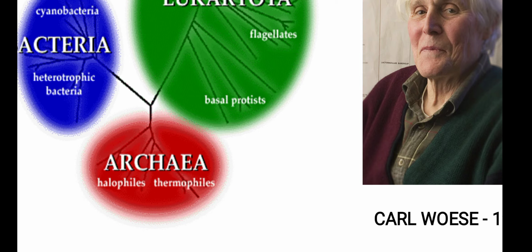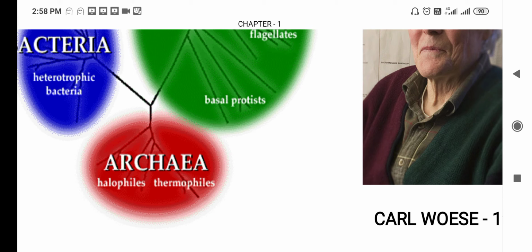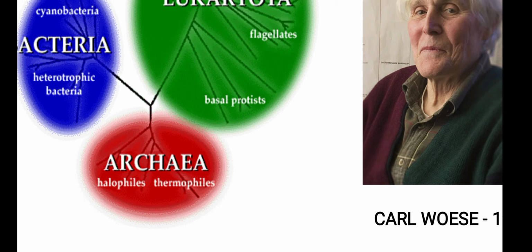Extremophiles are organisms which are living in extreme conditions. Halophiles are organisms which are living in high salt concentration. Some organisms are able to live in saline water. If you go and observe a salt pan, the salt content of the water will be very high, and in that salinity only a few organisms can survive. The remaining organisms will die. These halophiles are organisms which are able to survive in high saline conditions.